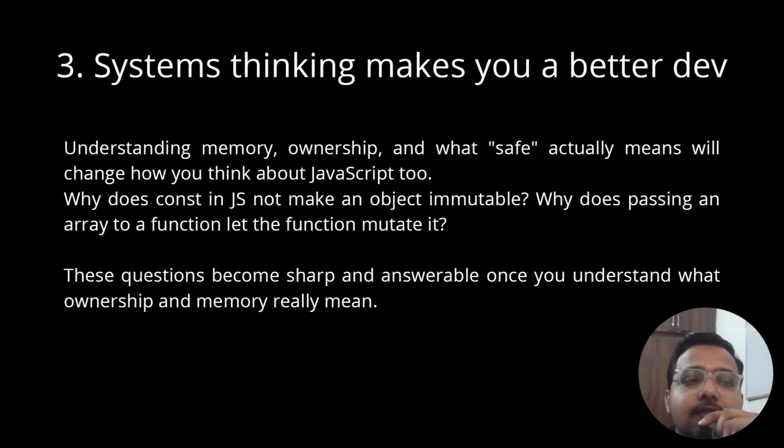The third benefit of learning Rust is that systems thinking makes you a better developer. Understanding memory ownership are concepts related to Rust. Memory ownership and what safe actually means will change how you think about JavaScript too. Once you learn Rust, you will get deeper and deeper into how it is doing things and why it is doing them. So it will give a better understanding of other languages as well. These questions become sharp and answerable once you understand what ownership and memory really mean. That we will cover in further classes, right?